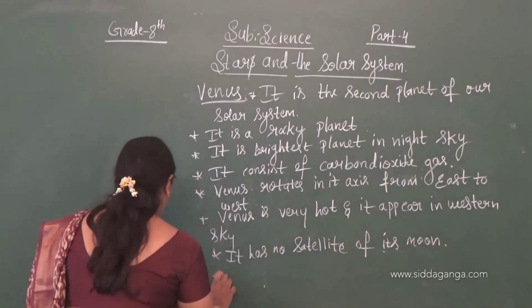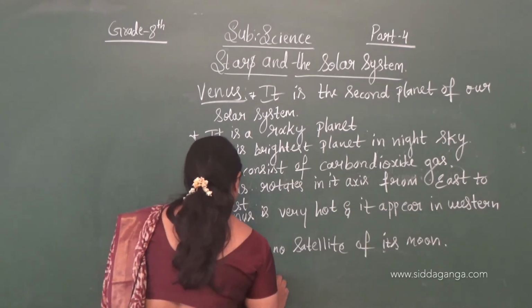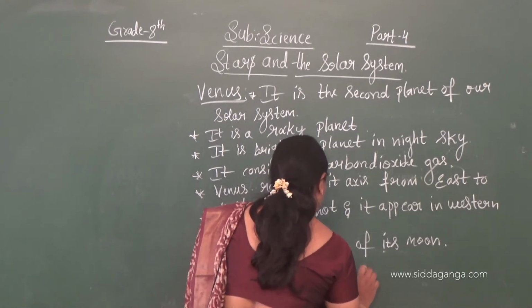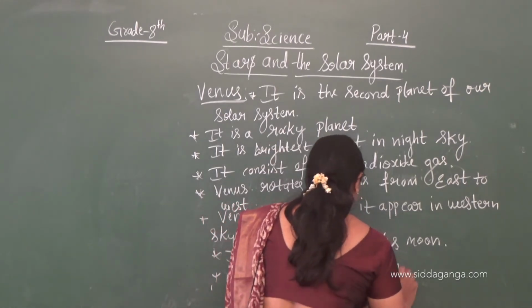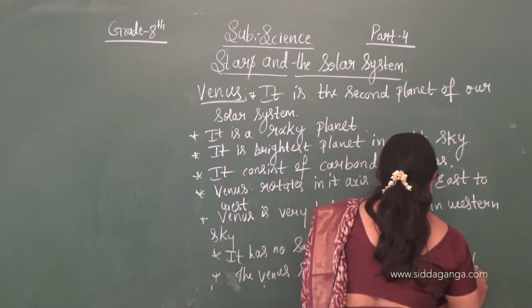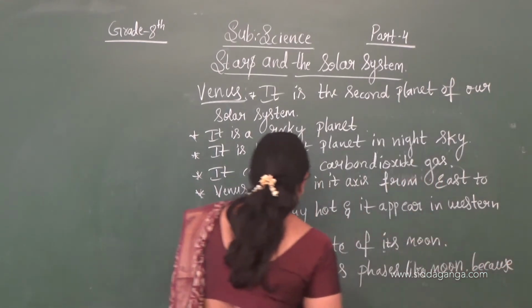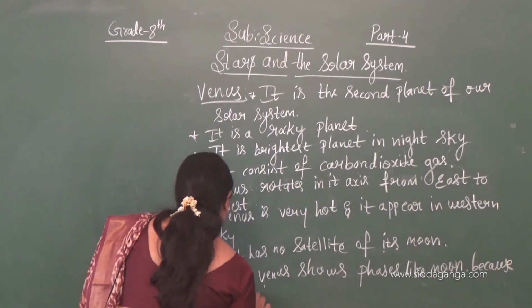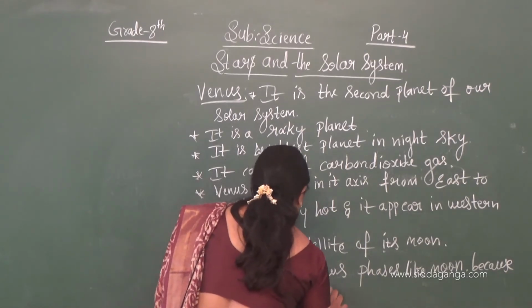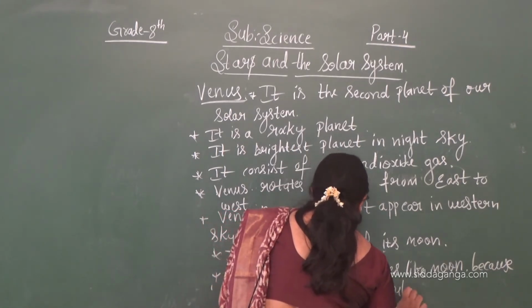The special thing is that Venus shows phases like the moon because it lies inside the earth orbit.